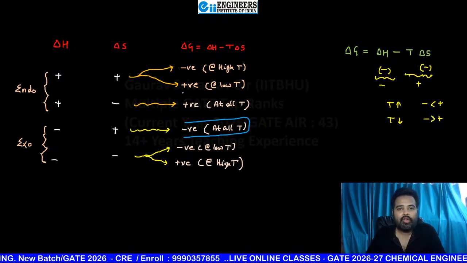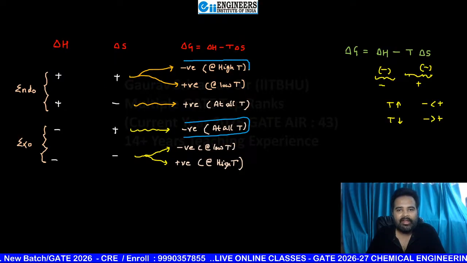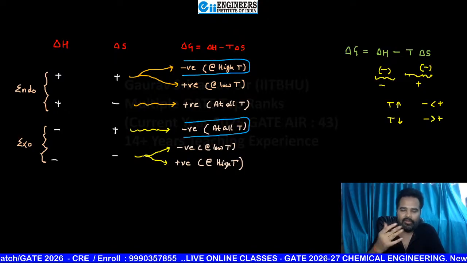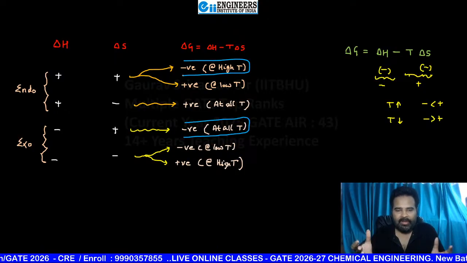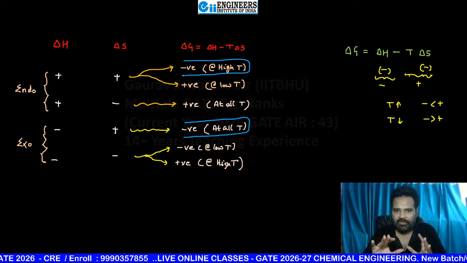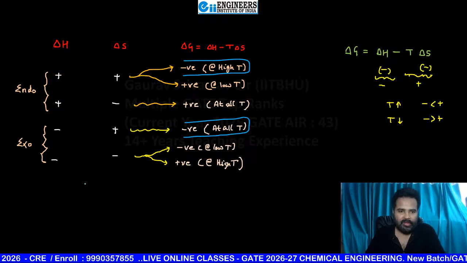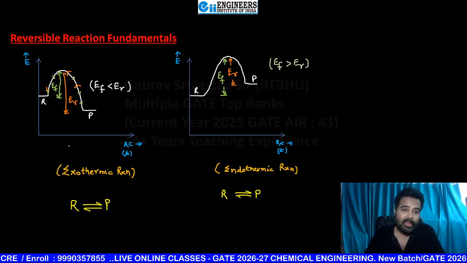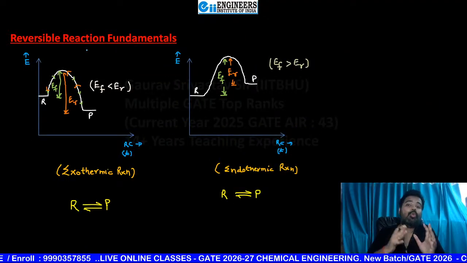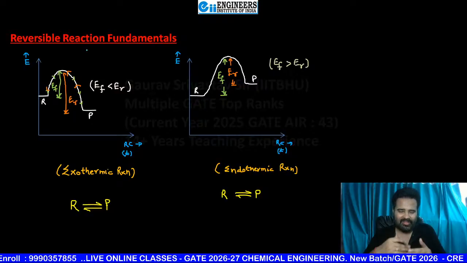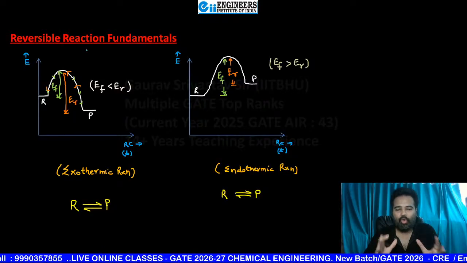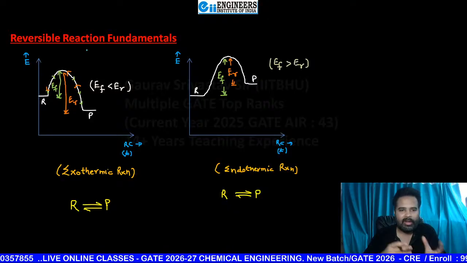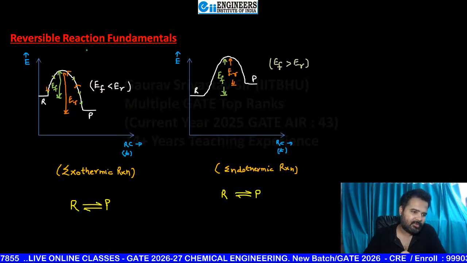But for endothermic, the only feasibility is at high temperature. Why only at high temperature? I will tell you again in detail soon. But this time I am taking just this one part, which is feasible at all temperatures. Here I am asking at which temperature you will get more yield of P, or more product, at low or at high. At which one?